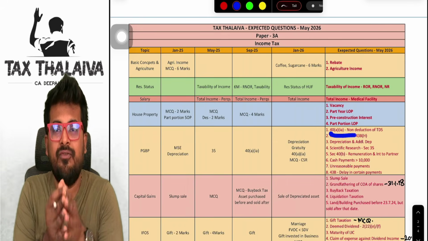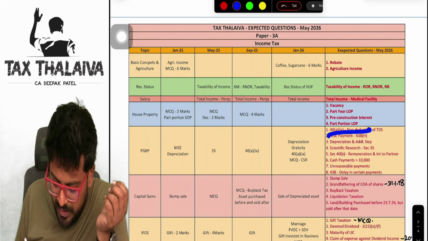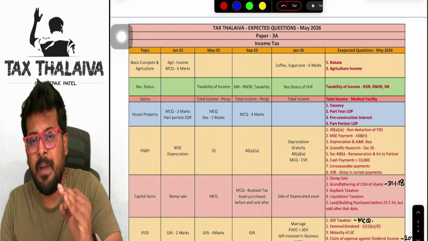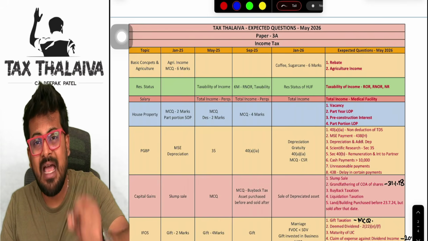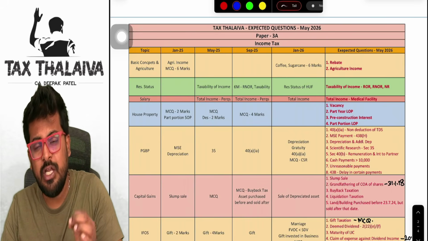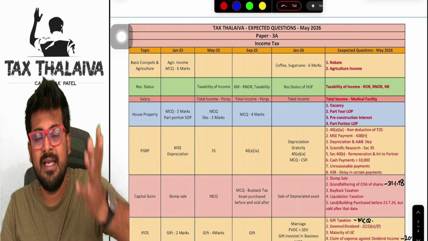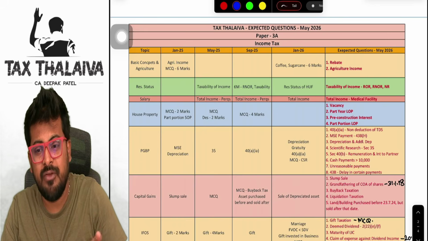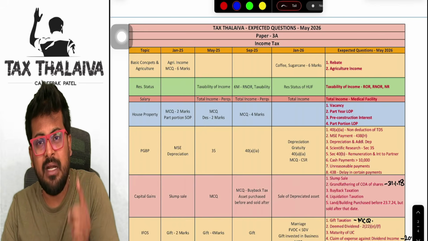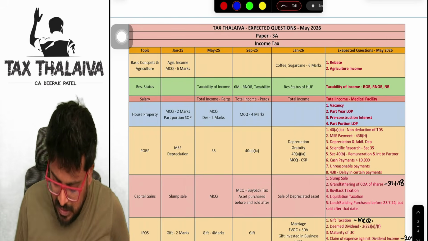So 40A(1)(a), if you know, TDS not deducted, 30% disallowance, that provision is very, very important, guys. MSME payment, guys, this time there has been an amendment in 43B(h). It becomes very, very important. If there is an agreement, you have to make the payment within 45 days. If there is no agreement, you have to make the payment within 15 days. That MSME payment is the most important adjustment, and I highly think that it may come.